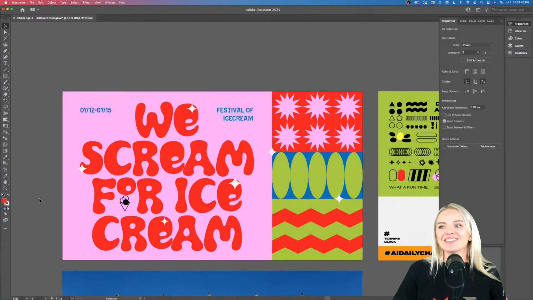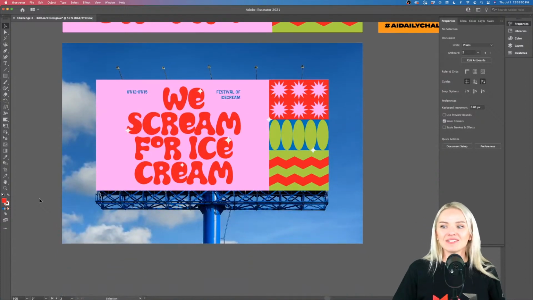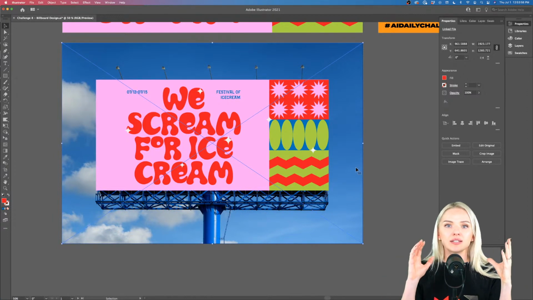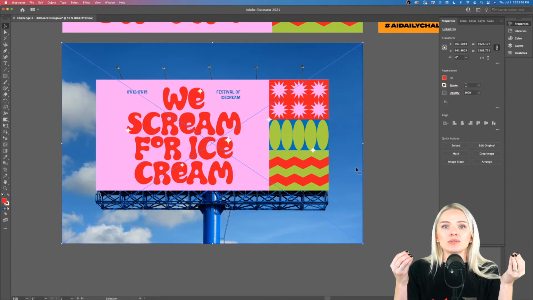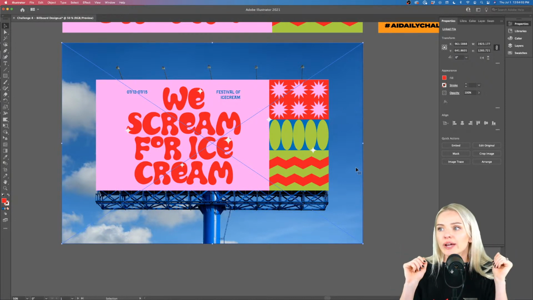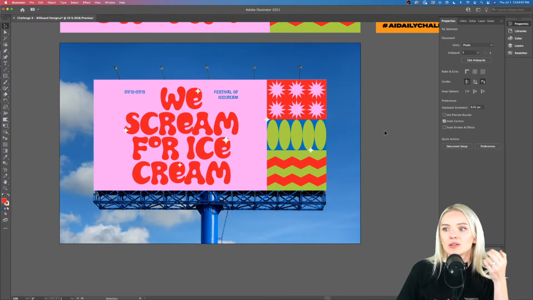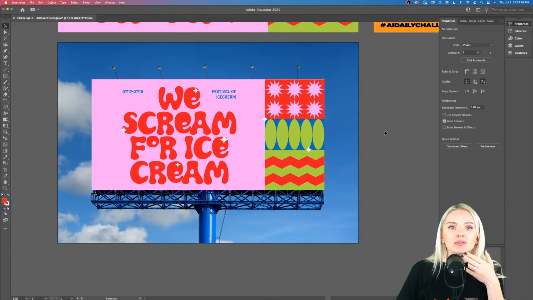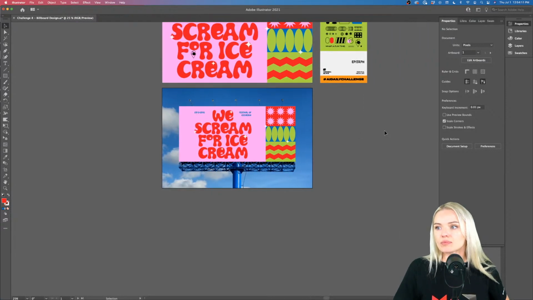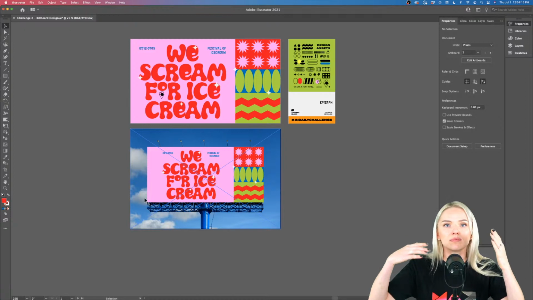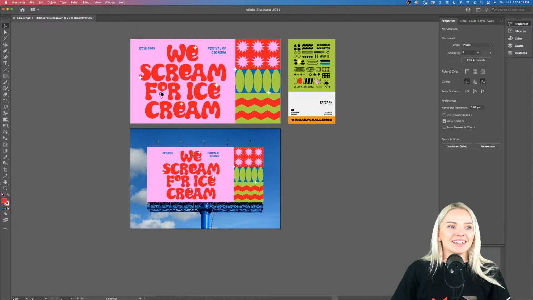So we're running out of time, but I would like for you to select a mockup for your billboard that's not in perspective. That's going to help you to place your design on top of it in a very fast and easy way, right? So in this case, I can almost just place it on top and it looks quite like it belongs there, right? So make sure to select a mockup that's not in perspective.